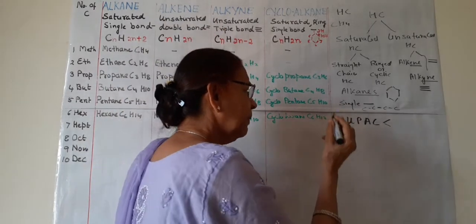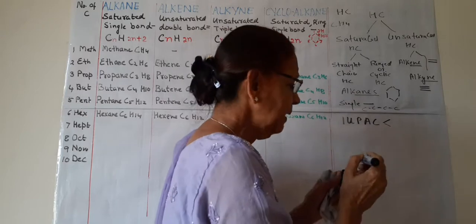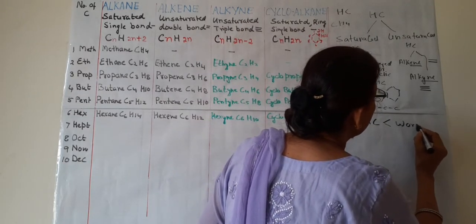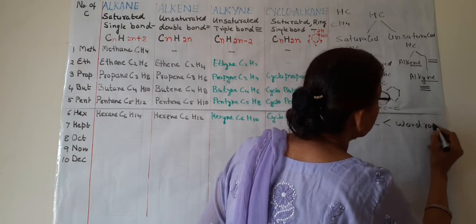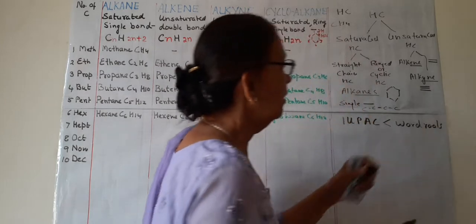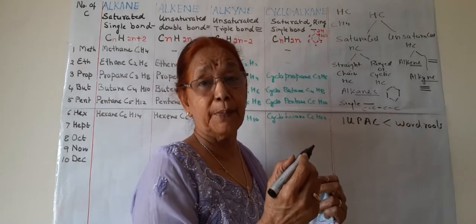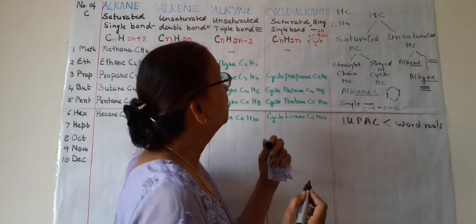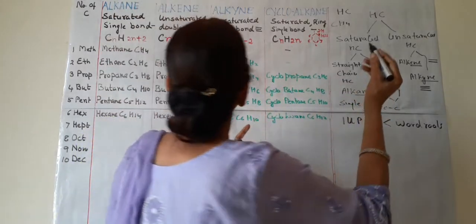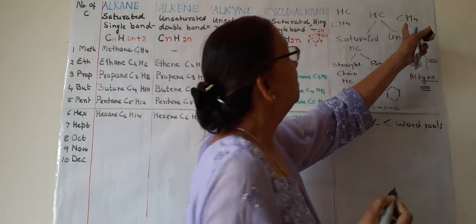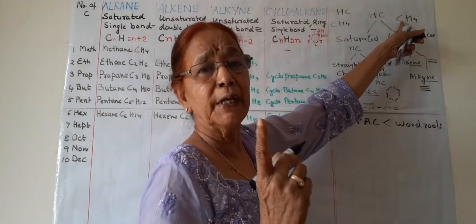And IUPAC has given some word roots. What are word roots? I will show you. This is based on the number of carbon atoms. Suppose in a compound, like methane, all of you know methane, how many carbon atoms are present here? Only one.